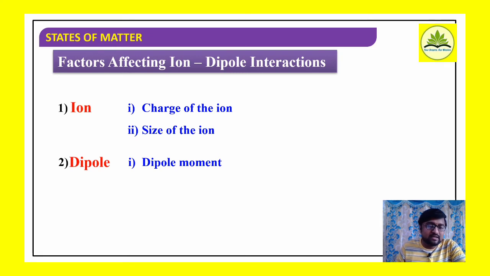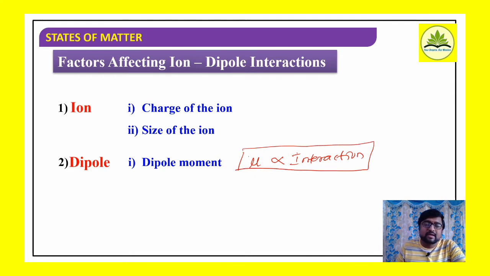So generally what I said, higher the dipole moment, greater is the interaction. Okay, remember, if the dipole moment of the species is more, then there will be greater ion dipole interactions. If the dipole moment is less, there will be less interaction. So it is directly proportional. The dipole moment of a dipole is directly proportional to ion dipole interactions. Okay.